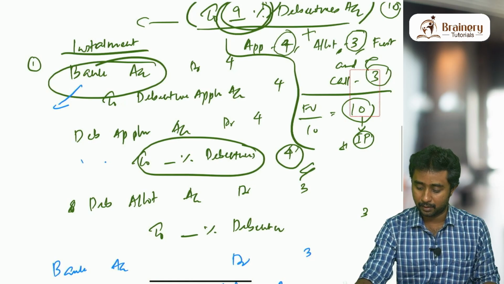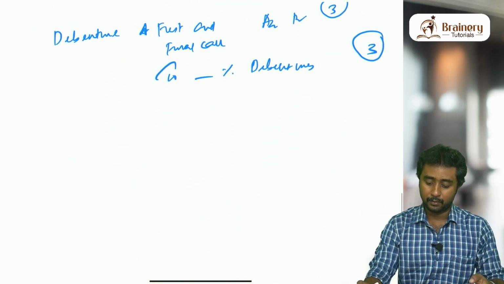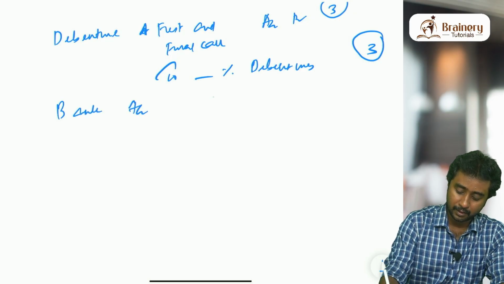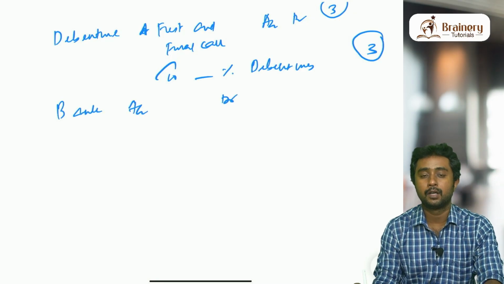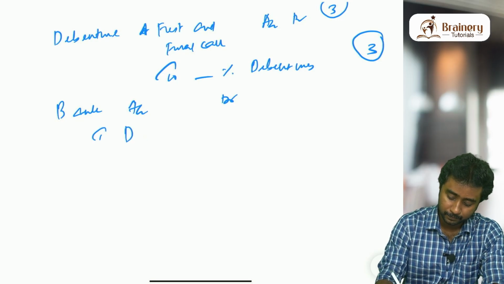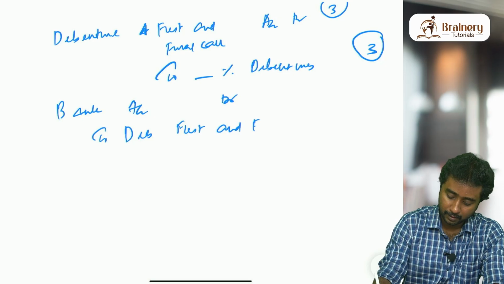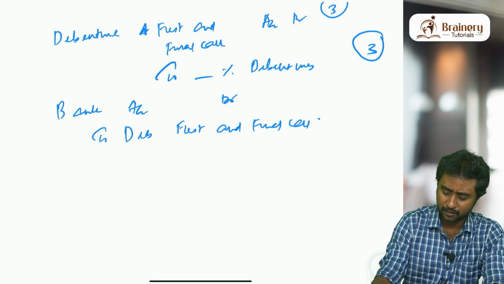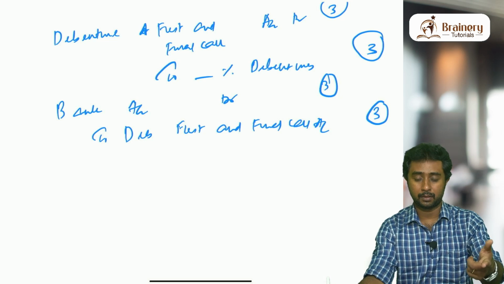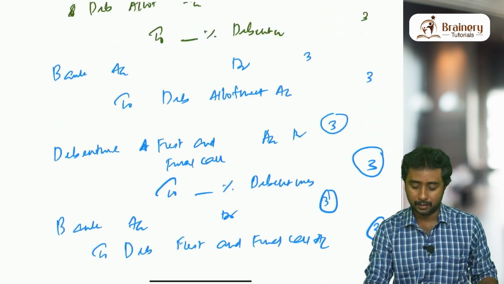From where did I get this 3? In the example which we discussed, it is 3 rupees. Now we are writing that. Then the last entry, obviously in the shares chapter, is bank account debit to share first and final call. Here it will be bank account debit to debenture first and final call. I don't think it will be very difficult for those who know shares, those who are already aware of the shares chapter. These entries won't be difficult.